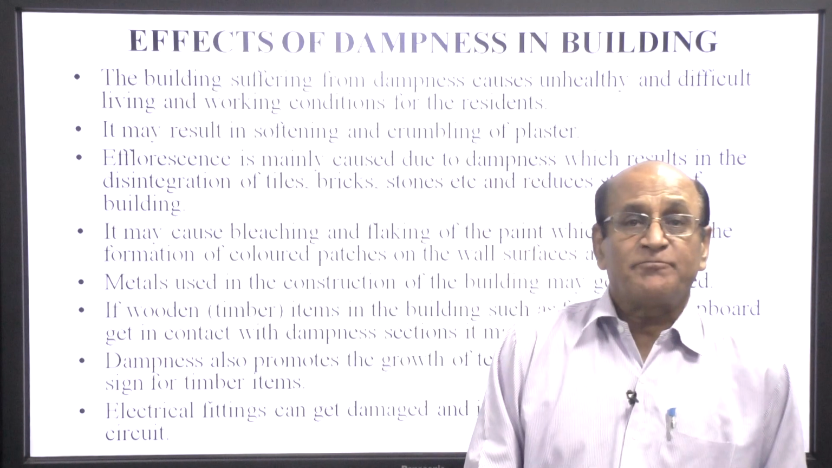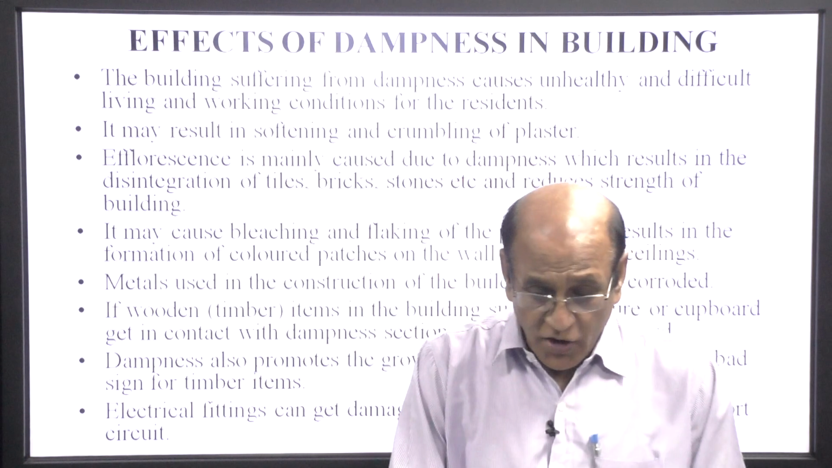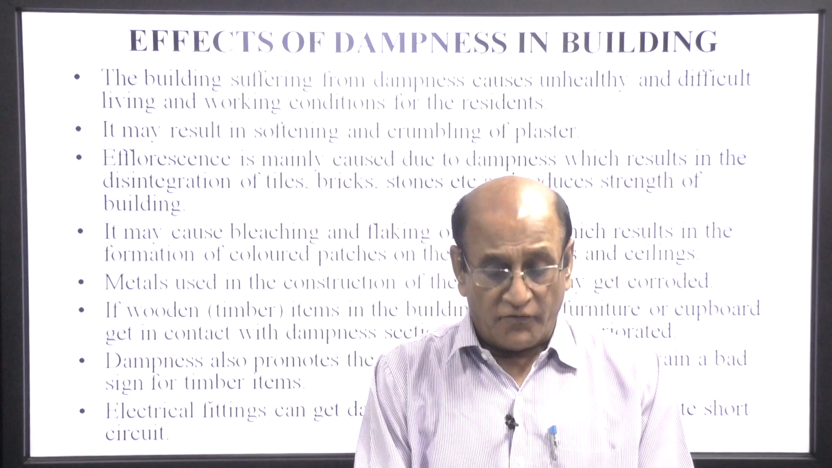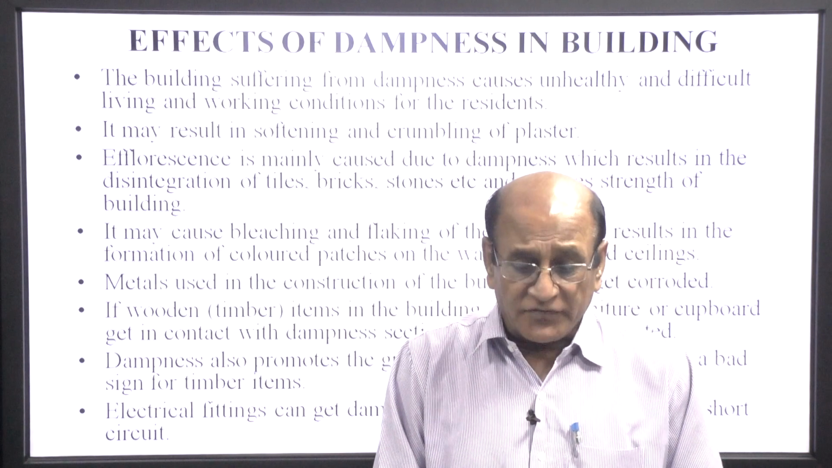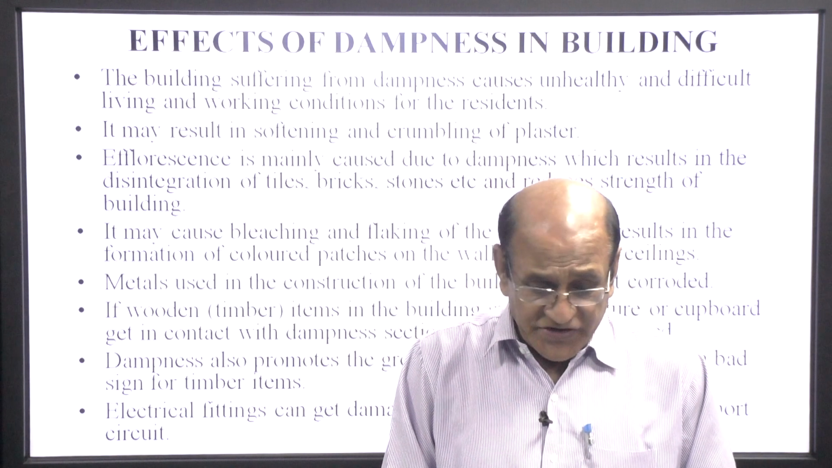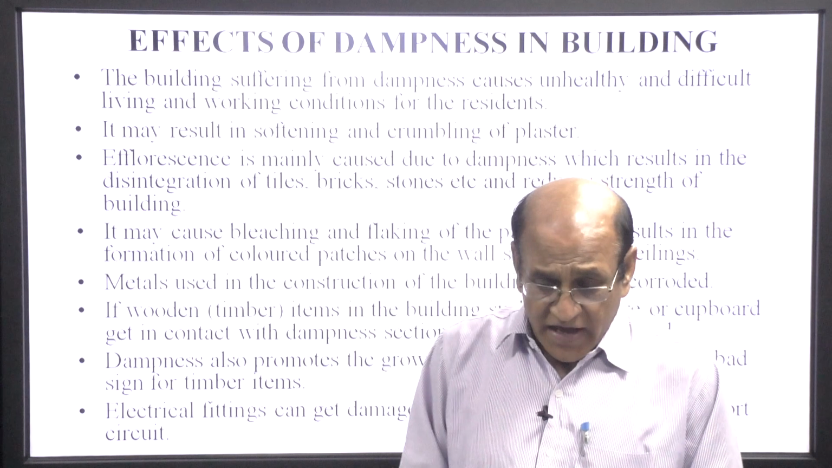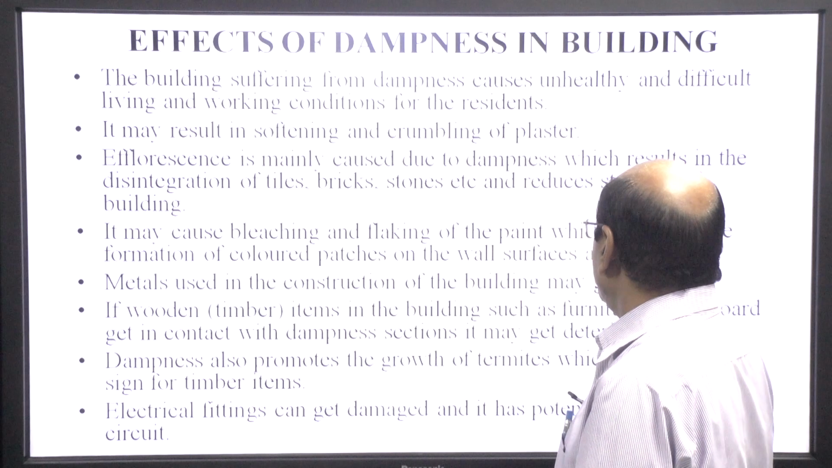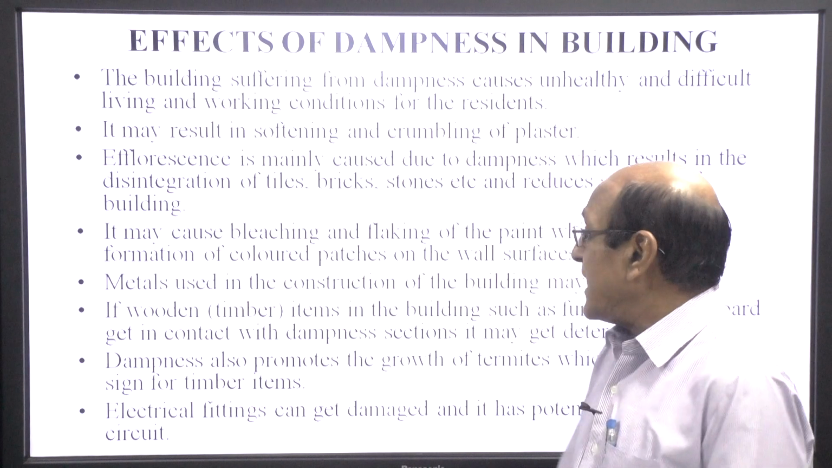Effect of dampness in the building. A building suffering from dampness causes unhealthy and difficult living and working conditions for the residents. It may result in softening and crumbling of the plaster. Efflorescence is the main cause due to dampness, which results in the disintegration of tiles, bricks, stones, etc., and reduces the strength of the building. It may cause bleaching and flaking of the paint, which results in the formation of colored patches on the wall surface and ceiling.